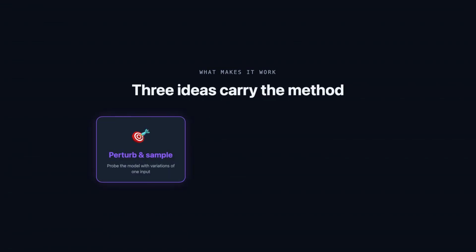Strip it down, and three ideas carry the whole method. Perturb and sample around one input. LIME probes the model by generating many small variations of a single instance and collecting how the prediction responds to each of them, building a little dataset that describes the model's behavior in that one corner.